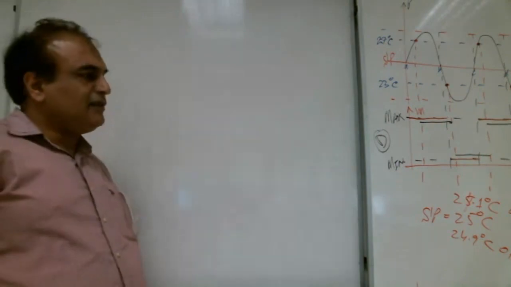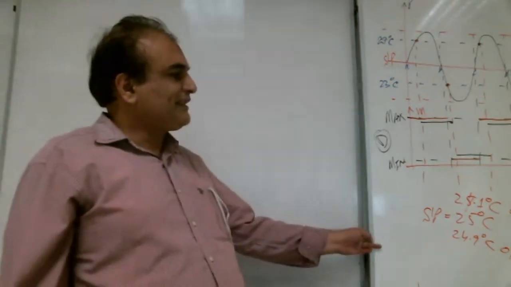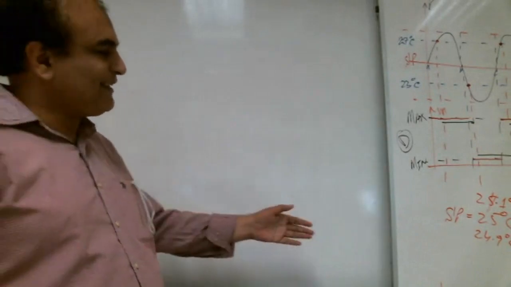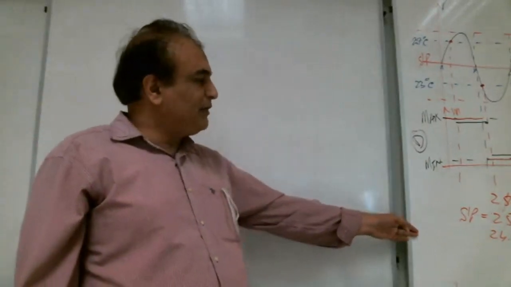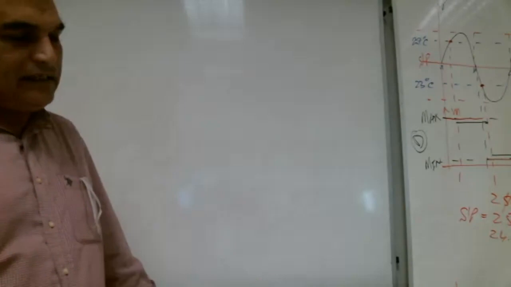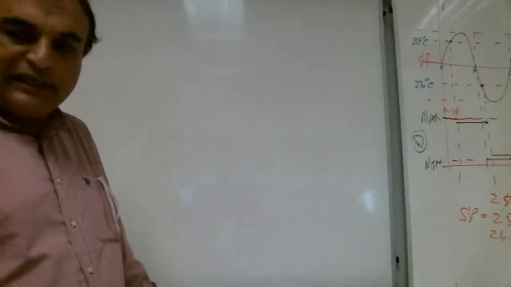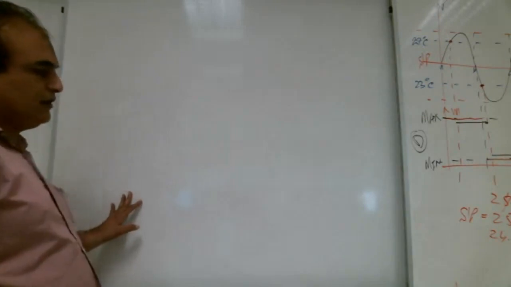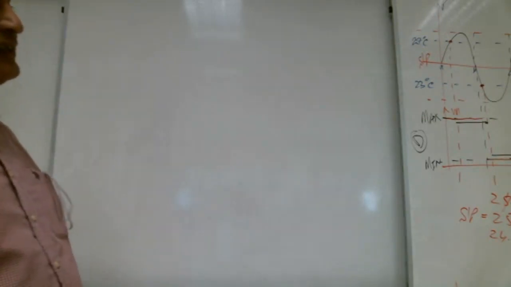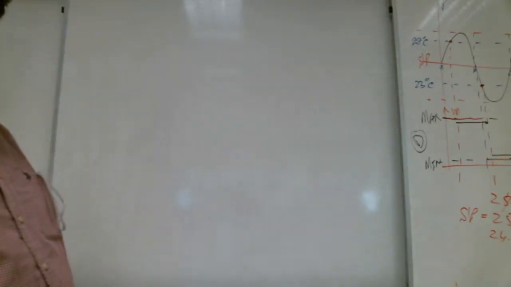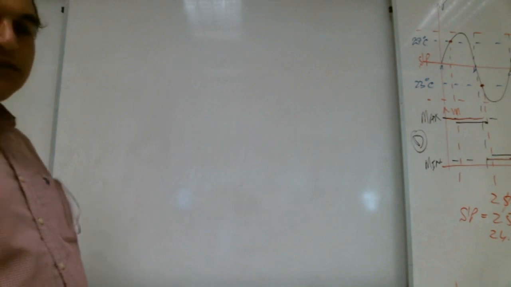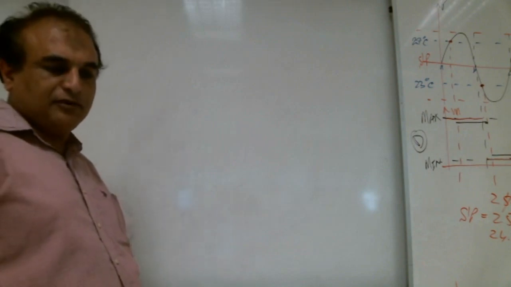So we are saying the on-off controller cannot bring the PV near to set point and keep it there, because we need to keep the PV, the process variable, as near as possible to the set point. So we need a controller that is continuously watching the error and continuously changing the output.